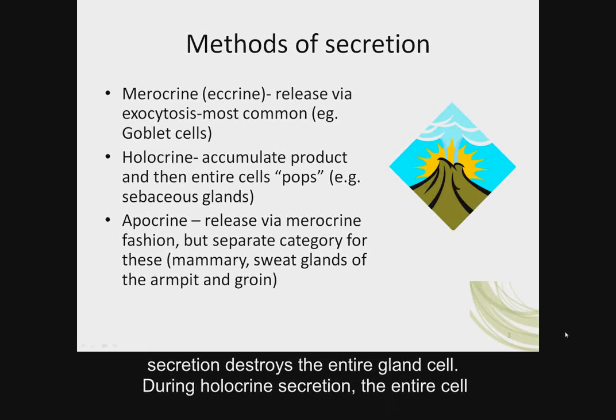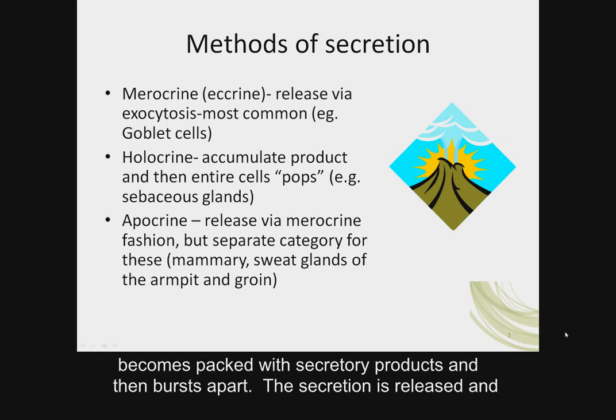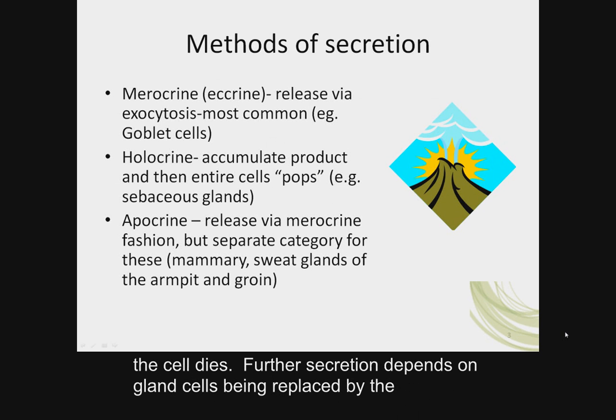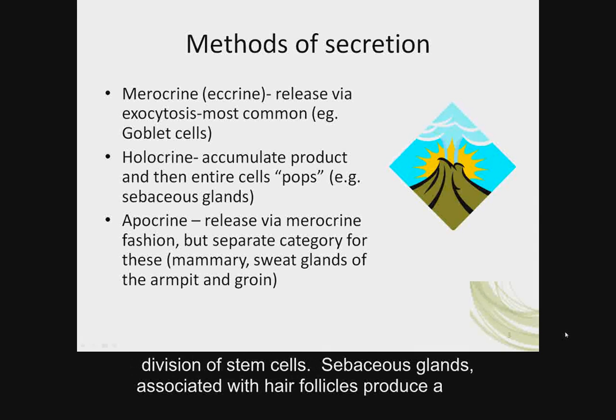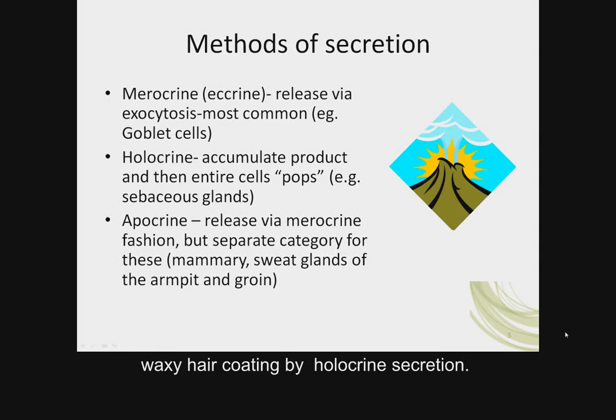Holocrine secretion destroys the entire gland cell. During holocrine secretion, the entire cell becomes packed with secretory products and then bursts apart. The secretion is released and the cell dies. Further secretion depends on gland cells being replaced by the division of the stem cells. Sebaceous glands associated with hair follicles produce a waxy hair coating by holocrine fashion.